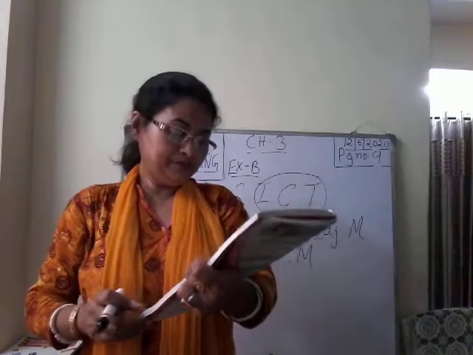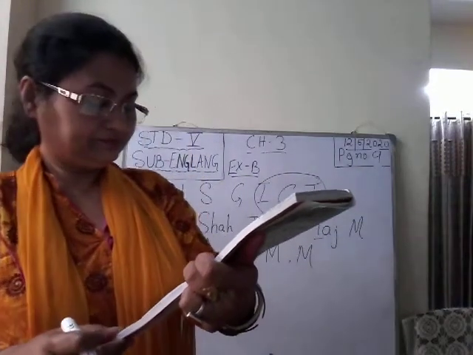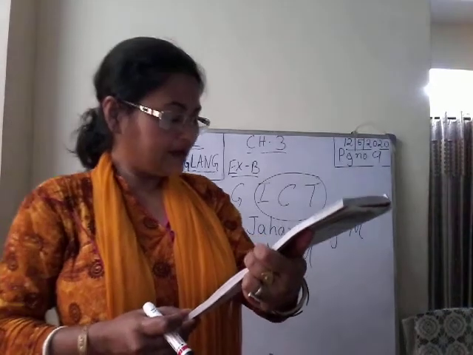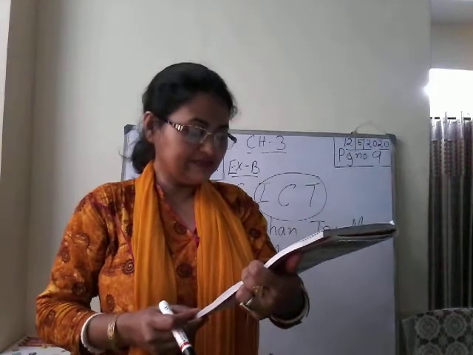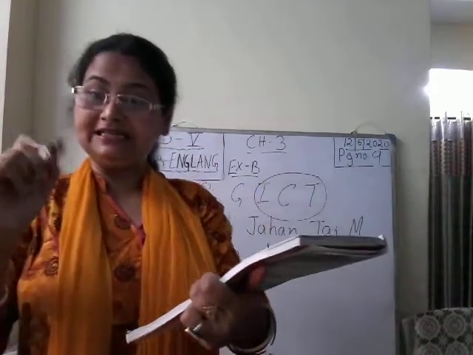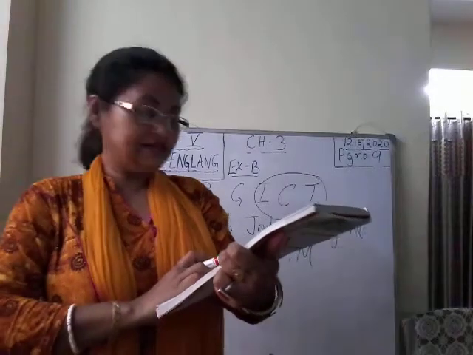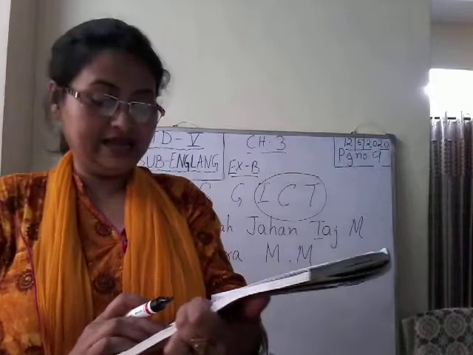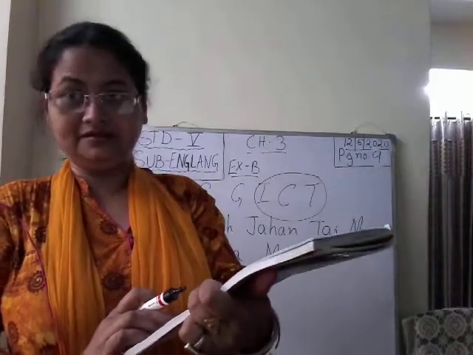Okay, so then number 7, Kanpur and Allahabad are famous cities of North India. Kanpur, name of a particular city, K capital. Allahabad, A capital, are famous cities of North India, N capital. Then India, I capital.